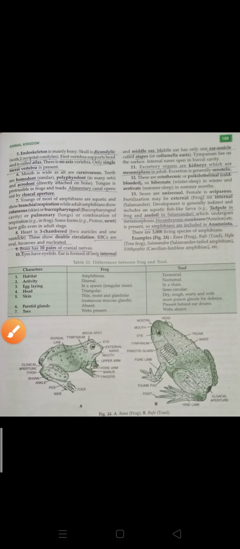Next point is related with RBCs. RBCs are oval, biconvex and nucleated. In case of humans, you know, RBCs are enucleated, but in case of amphibians, RBCs are nucleated. Ten pairs of cranial nerves are present. Clear? As I told you at the beginning of the vertebrates, 10 to 12 pairs of cranial nerves are present. In case of amphibians, 10 pairs of cranial nerves are present. The ear is formed of only internal and middle layers. Eyes have eyelids, for the protection of the eye.